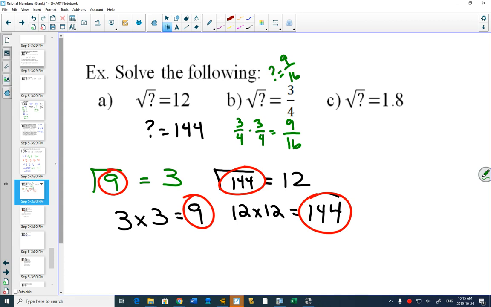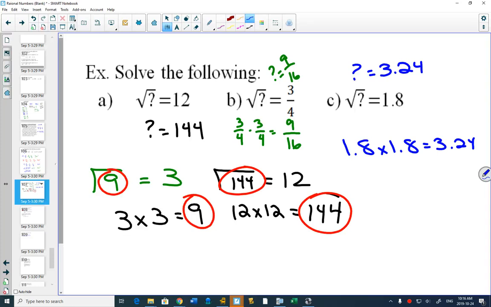The third one is a decimal. Okay? So for sure we're going to need our calculator on this one. I'm going to try to do it in my head. You can check if I got it right. 1.8 times 1.8. Is it 3.24? Good. So our question mark in that one would be the square root of 3.24.